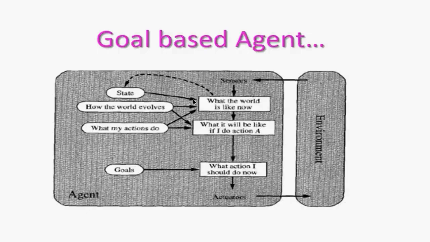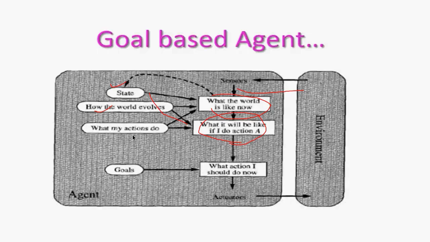According to goal-based agents, for each and every state, new kinds of information evolve. According to that, decisions can be made for the current state. So as usual, the sensor takes the sensing information of the environment, and how it is going to evolve is taken from the state, from where to where the changes have been made, and in between some updating has been done. Again it can go to the state and get the information on how it has evolved, and this can be repeated in a loop.